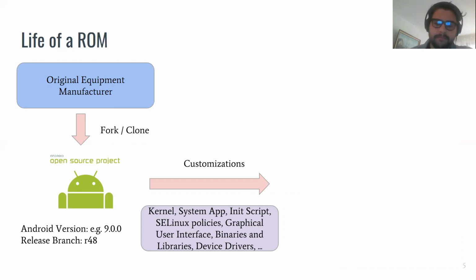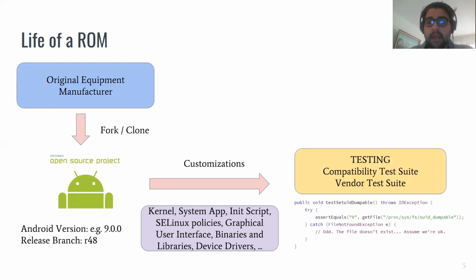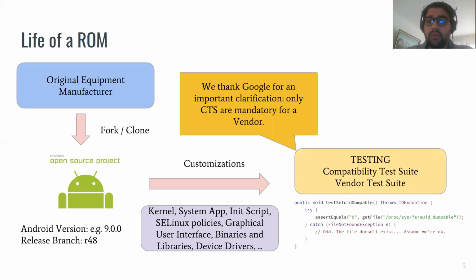When the system is fully customized and ready to be shipped on the device, then the vendor can also decide to perform a set of testing that takes the name of compatibility test suite and vendor test suite. At this point, we also want to thank Google for an important clarification: at this stage, only the compatibility test suite is mandatory for a vendor. We wrote that the vendor test suite was also needed, but we thank Google for this clarification.